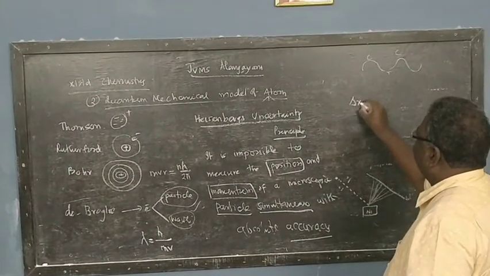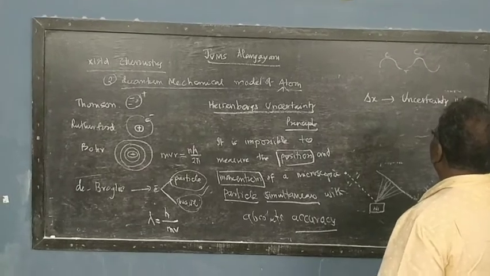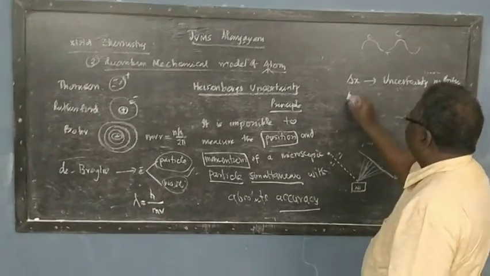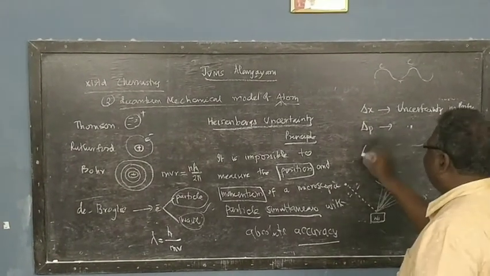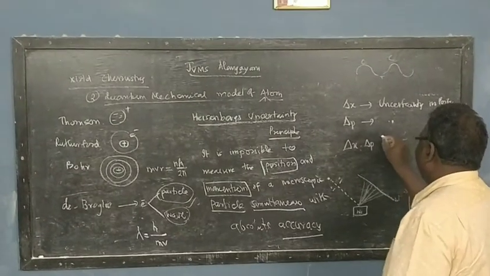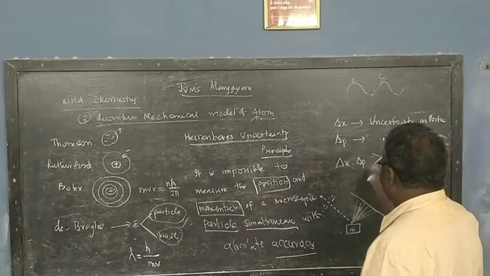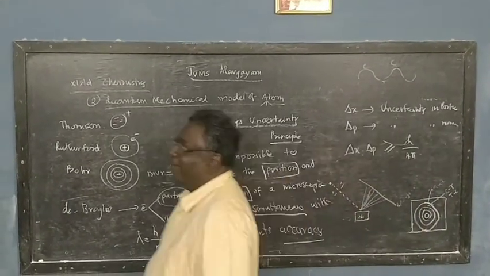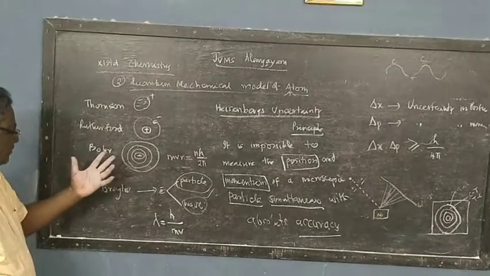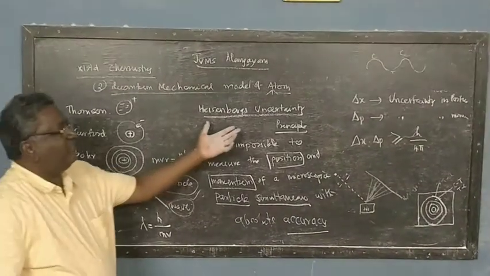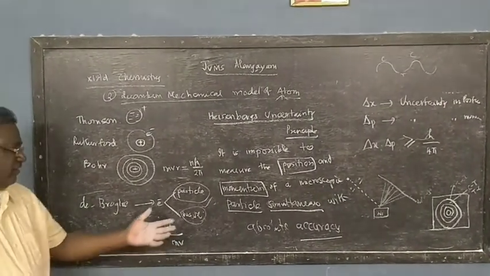He has noted that delta x is the uncertainty in position. This is delta P, the uncertainty in momentum, and he has related them as delta x into delta P will be greater than or equal to h by 4 pi. So இது ரெண்டுத்துடைய uncertainty இந்த ஈக்குவேஷன் வச்சு எப்பவுமே கண்டுபிடிச்சிடலாம் அப்படின்னு சொல்றாரு. Therefore we have a number of scientists now. தாம்சன்ல ஸ்டார்ட் பண்ணோம், ரூதர்ஃபோர்டு போனோம், போர் போனோம், டி ப்ராக்லி போய் ஹைசன்பர்க் uncertainty principle வந்திருக்கோம். Therefore there is a difficulty still in finding out the position of electron.